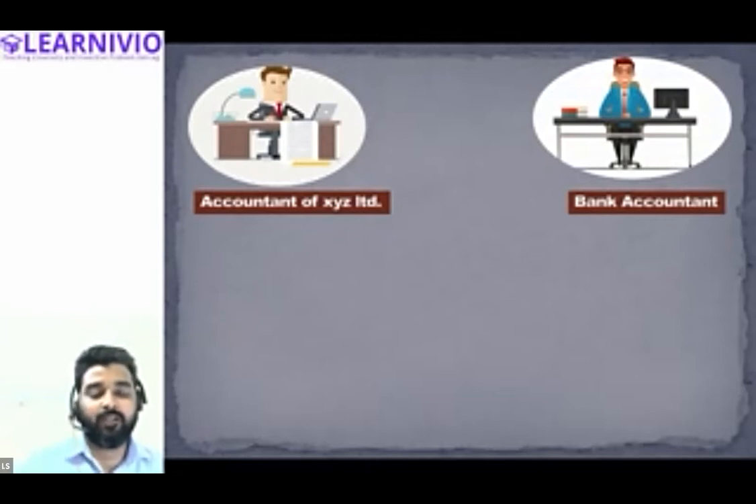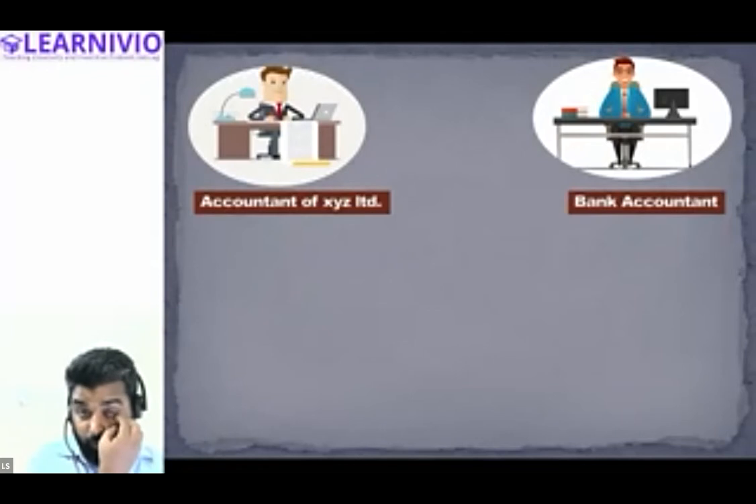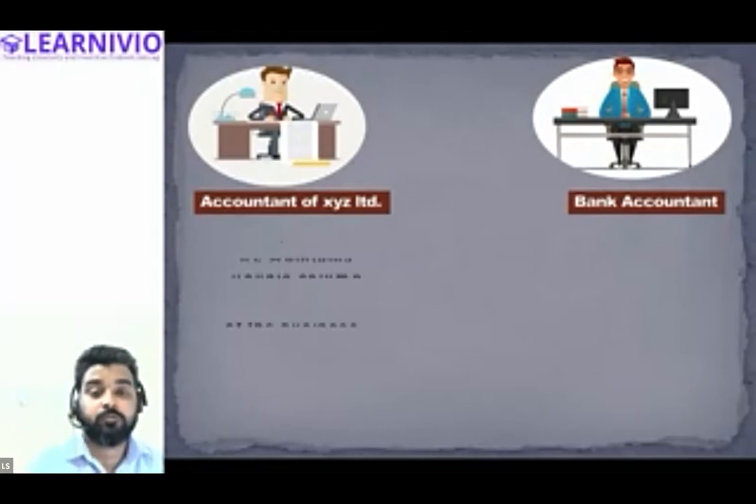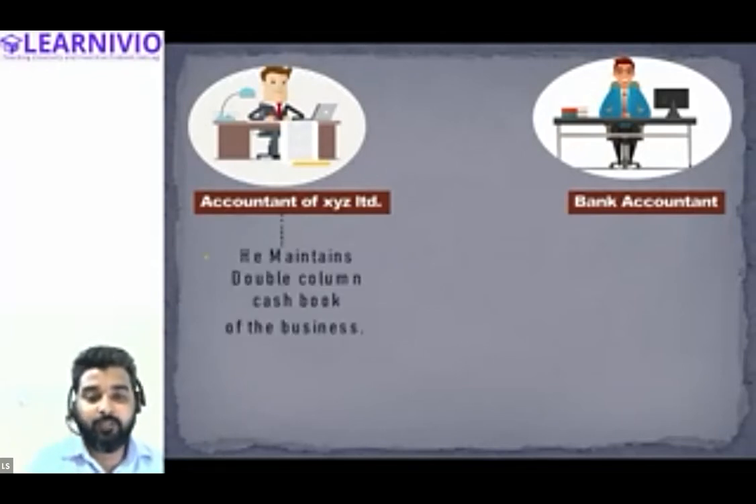The accountant basically maintains the account of XYZ Limited, and the banker basically maintains the account of XYZ Limited as well, but in the bank, not in the entity. So there are two different persons, one is the accountant and one is the banker. All right, everyone. So now what does the accountant do? The accountant basically maintains the double column cash book of the business.